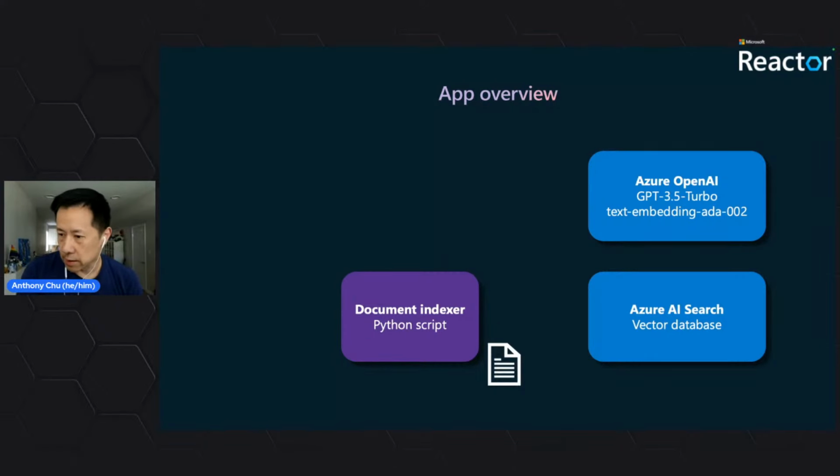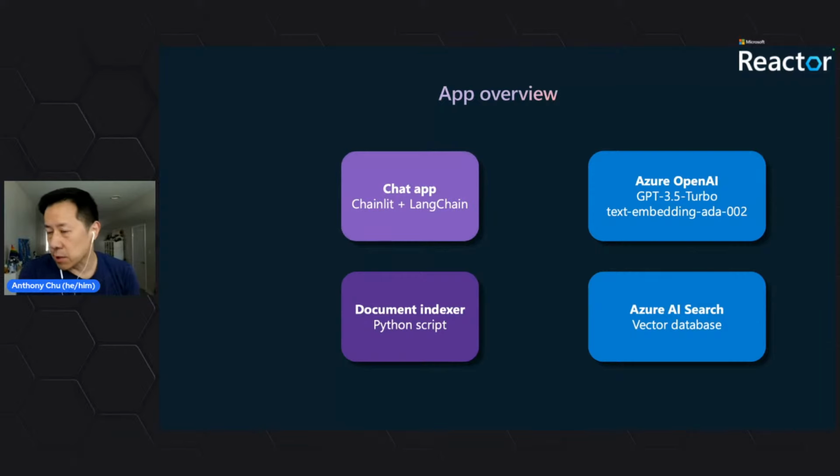Like I was saying, it's going to load one or more PDFs, call OpenAI to generate the embeddings, and then insert these documents and their embeddings into Azure AI Search. So that's the first step. That loads our database with these documents so that our front-end chat application can use it. I saw that there are quite a few sessions on RAG already, so I won't go too deep into how these things work. You've probably seen quite a few of these during these past couple of weeks.